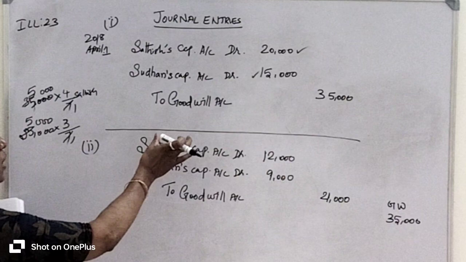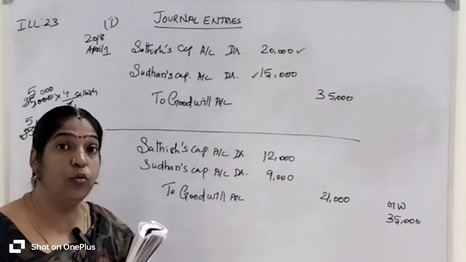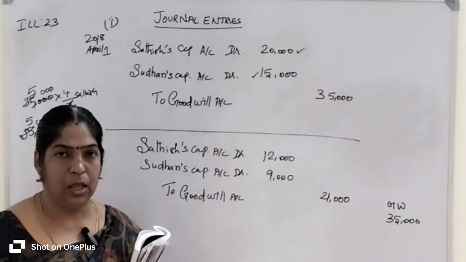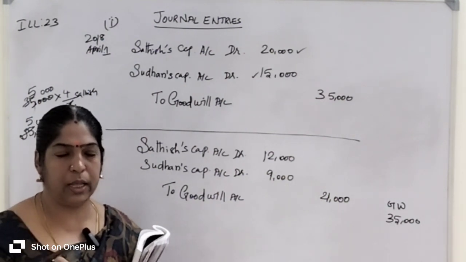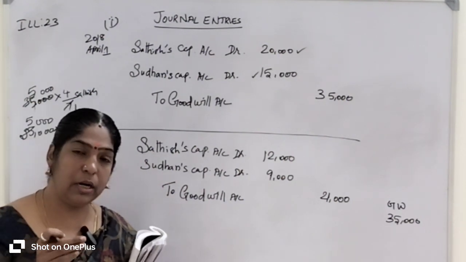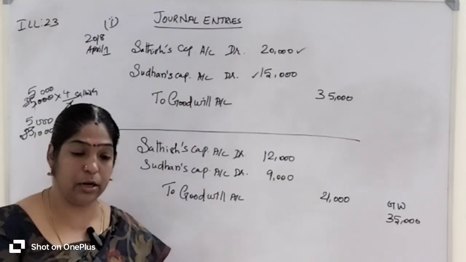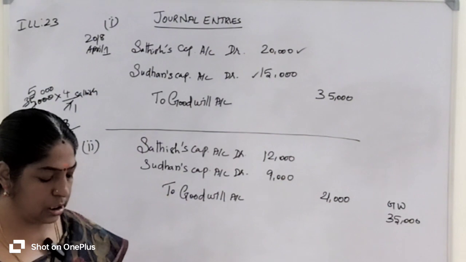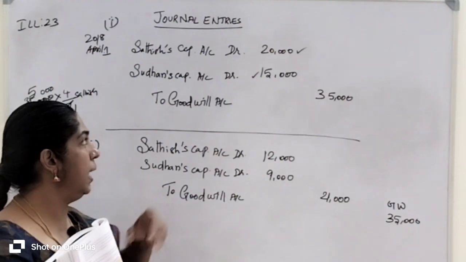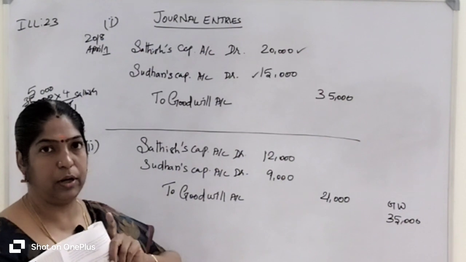So the total goodwill value is 35,000 rupees. Listen carefully: the goodwill value entirely belongs to the existing partners. At the time of admission of a new partner, the total value of goodwill, 35,000 rupees, was already entered into their accounts book. If the partners decided to write off the goodwill, how can you pass the journal entry? Respective old partners' capital accounts debit to goodwill account.